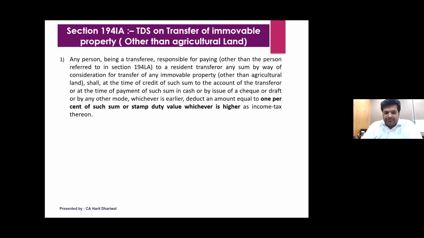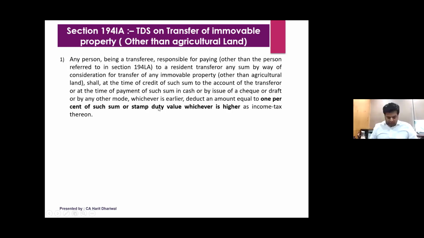That any person being a transferee who is responsible for paying to a resident transferor. Again, the word here is very important, resident transferor. If the transferor is non-resident, it will go to 195. So any sum by way of consideration for transfer of any immovable property shall, at the time of credit of such sum or at the time of payment, deduct an amount equal to 1% of such sum. Now this is the new addition that they have done, or stamp duty value, whichever is higher.